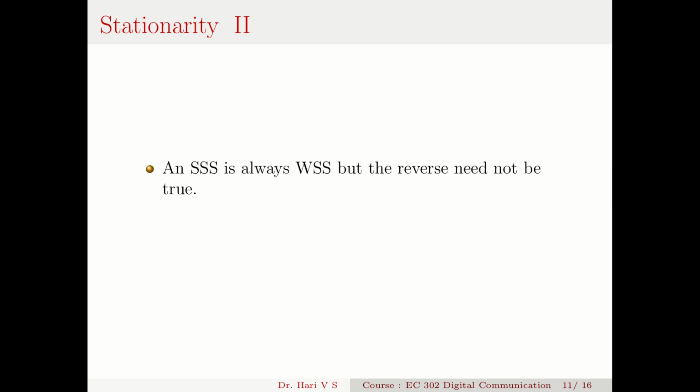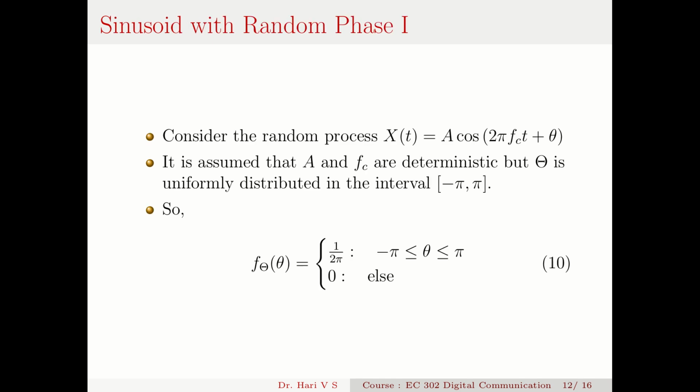Now, an SSS is always WSS. If a process is strict sense stationary, then it is wide sense stationary. But the reverse need not be true. A WSS process need not be a strict sense stationary process. Now let us see some examples of a wide sense stationary stochastic process.